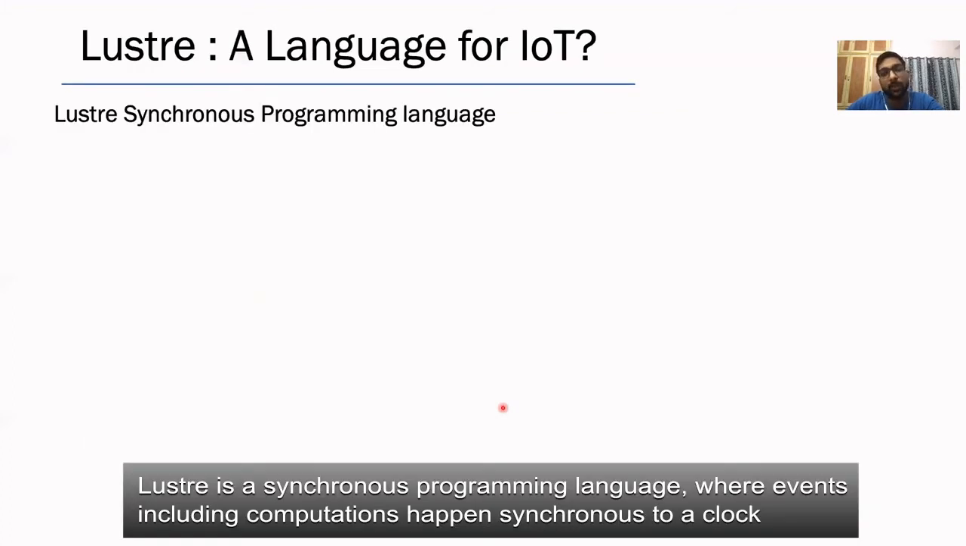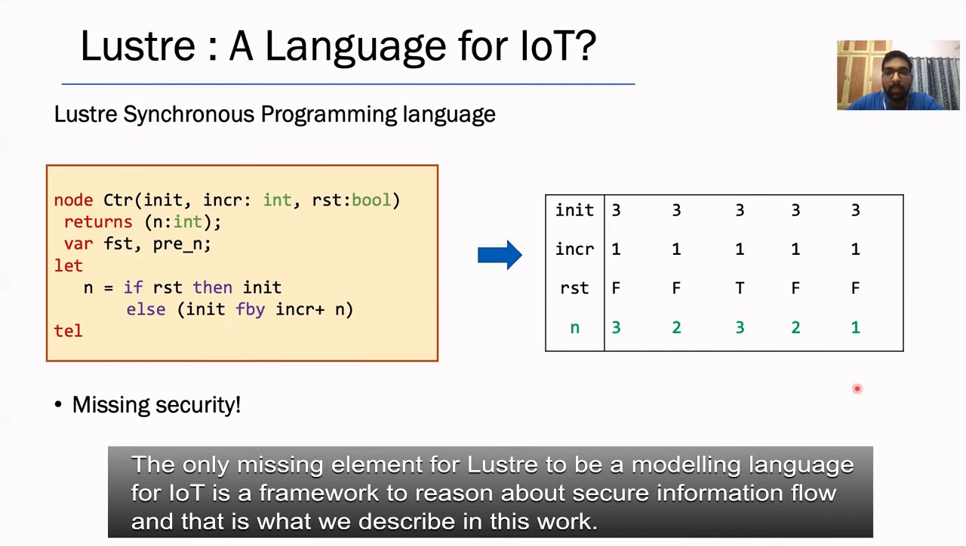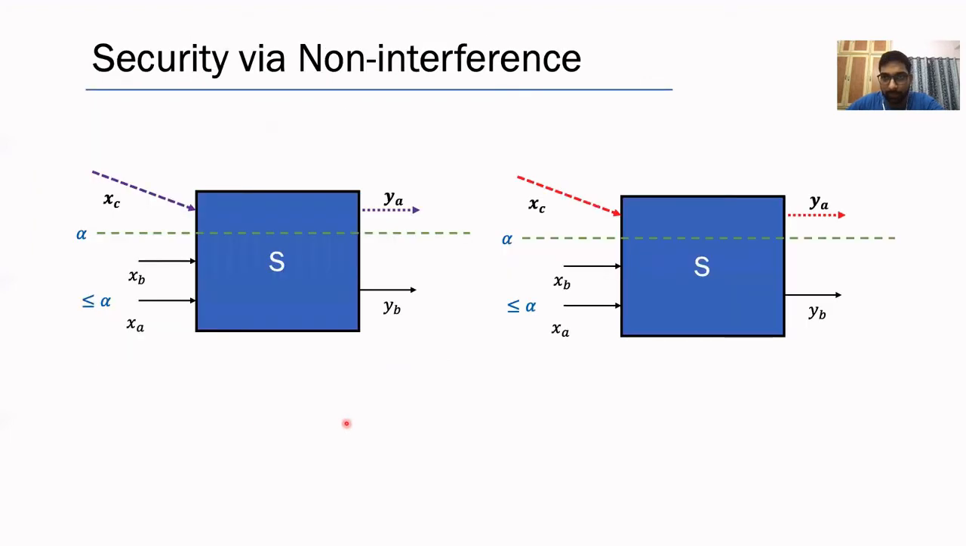Lustre is a synchronous programming language where events, including computations, happen synchronous to a clock. Lustre programs are made of nodes. The figure shows a counter node in Lustre and its semantics. Lustre programs run forever and produce streams of values whenever the input streams are present. The only missing element for Lustre to be a modeling language for IoT is a framework to reason about secure information flow, and that is what we describe in this work.